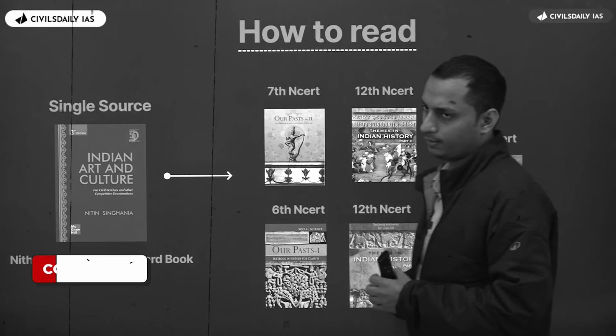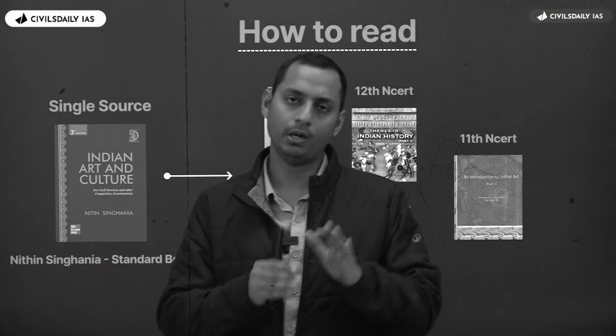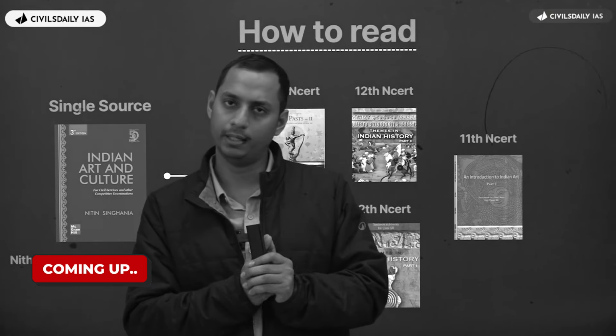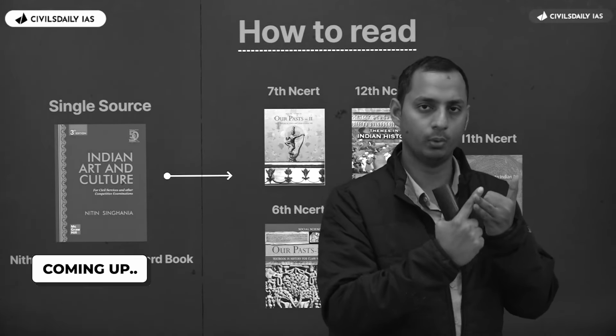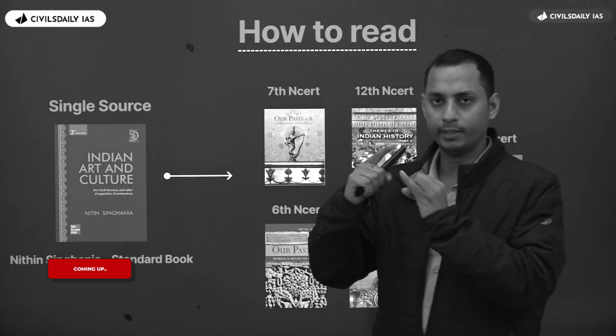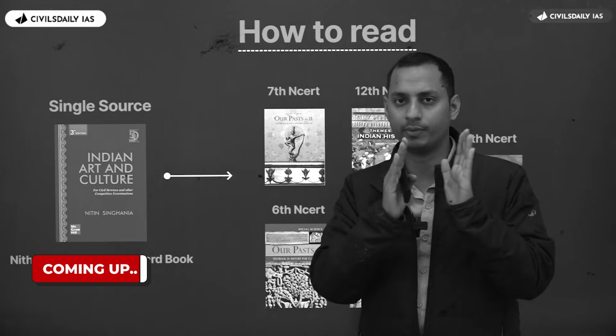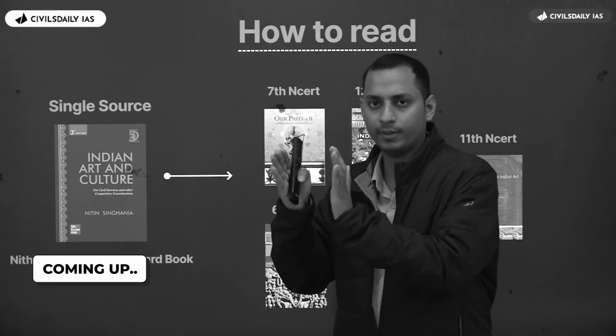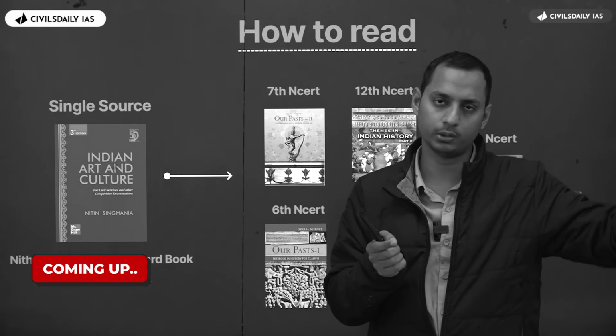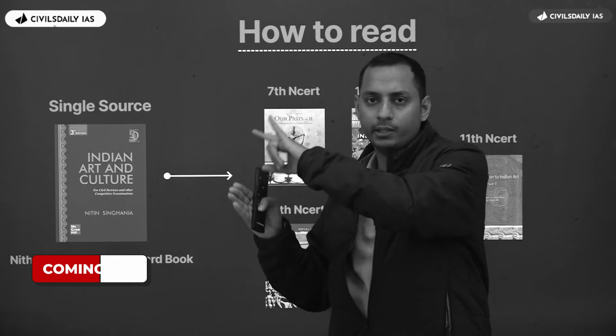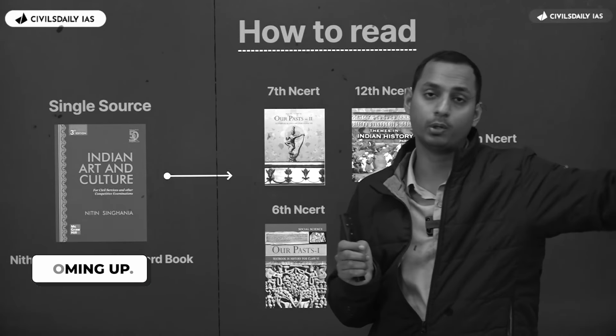Now always remember, as we have discussed in case of ancient history, you need to have a single standard source, right? It can be Punandala here, it can be Udaan. And what do you do? You read the IBC or, let's say, the Rigvedic period of Udaan, you read the Rigvedic period in the 6th NCERT, you note down all the points here, you read the 12th standard NCERT, you read the Rigvedic period from there, and you note down all the points in the Udaan.